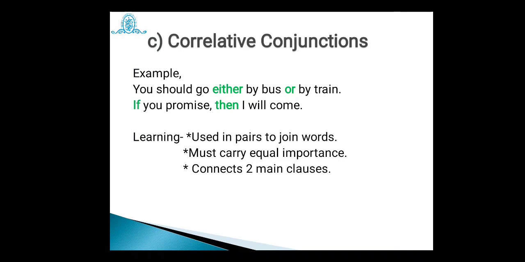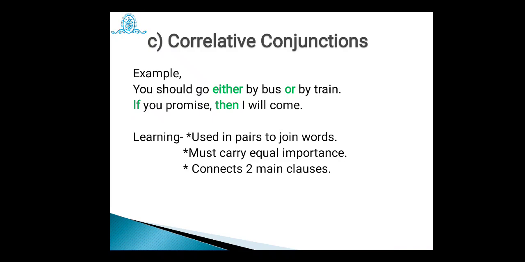Now the third category of conjunction is correlative conjunctions. Again it is going to connect two different sentences or clauses of which both must be main clauses or independent clauses. They should have their own meaning. Or when we are saying something with some correlation between two ideas, two adjectives, two qualities, then correlative conjunctions are used. Generally it is used in a pair to join different words, different phrases.